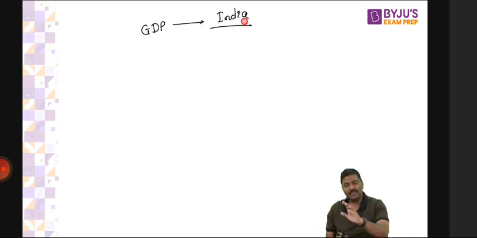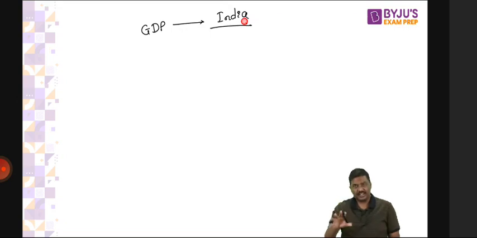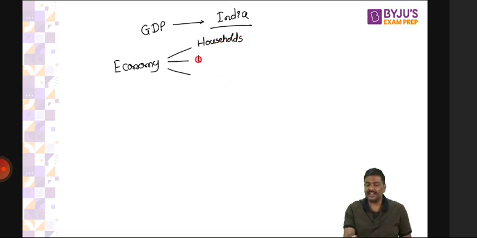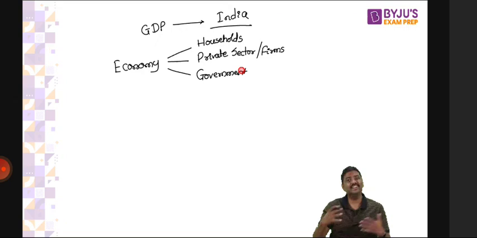Now, let's start with a very simple example. The whole economy, can I divide it into three parts? One is households. Second one is private sector. Rather than using the term private sector, they can also use the term firms. Private sector or firms. Third one is the government. In fact, many of the books will also divide it into four and say RBI, central banker, they'll write it separately. I'm writing central bank, that is RBI, as a part of the government.